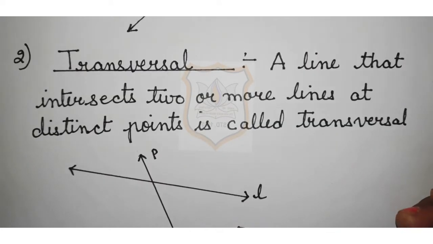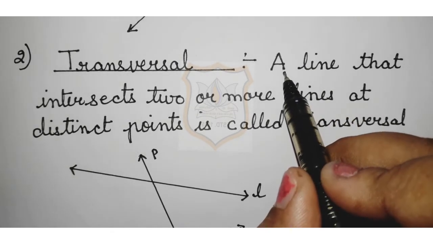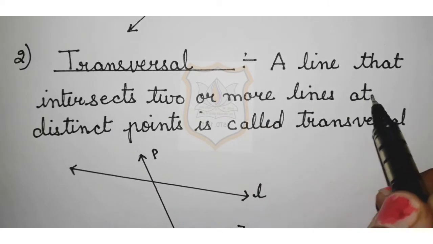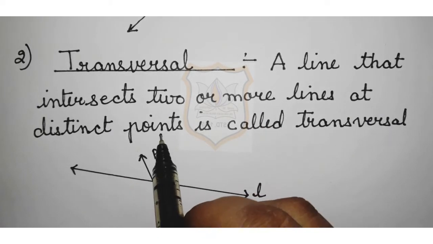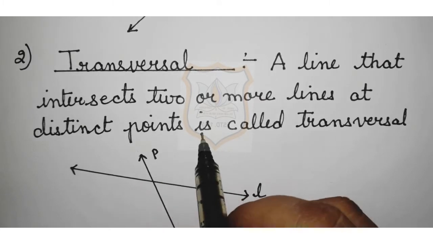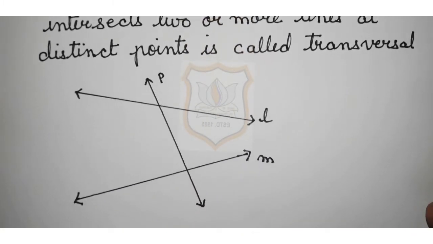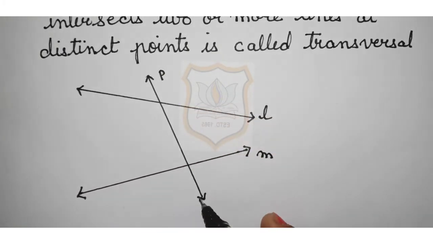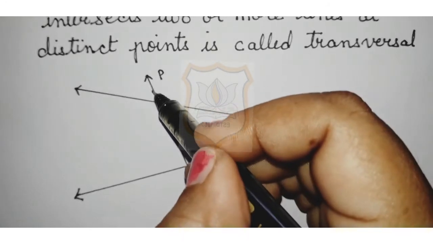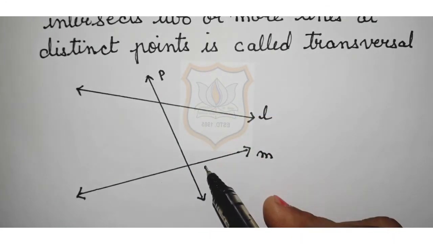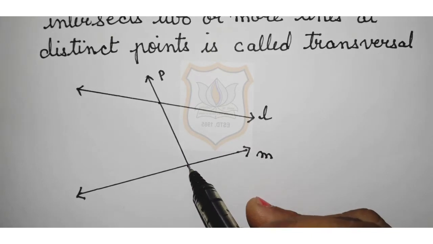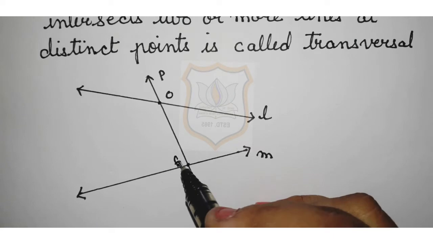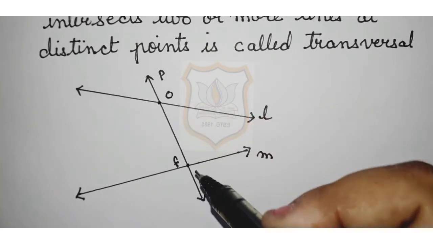Now what is transversal? A transversal is a line that intersects two or more lines at distinct points. Distinct points means two different points. See this figure. These are two lines L and M and this is a transversal because this line is intersecting two different lines at two different points. Suppose this point is O and this point is F. So it is intersecting at two different points.